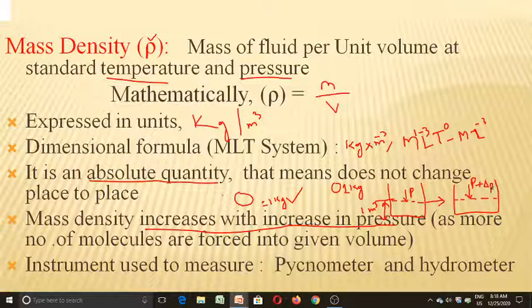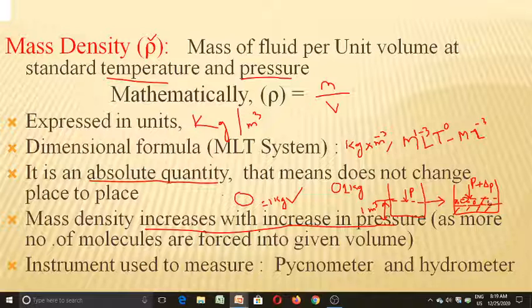Due to increasing this pressure, the volume of the fluid which is present in this vessel is going to decrease. Now the liquid volume in this vessel is obviously less than 1 meter cube. So we have some space here, we can accommodate extra fluid molecules in this place, so that we can increase the mass of the fluid in this 1 meter cube region.